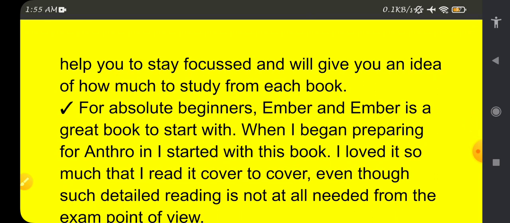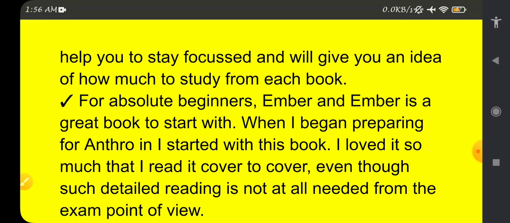Okay, when I was preparing, even at that time, anthropology was very easy, because I started with Ember and Ember. It was so nice, it was so simple, and also it was very detailed, and from an examination point of view also, I had clarity about what the examiner is actually asking here, because I started with Ember and Ember.